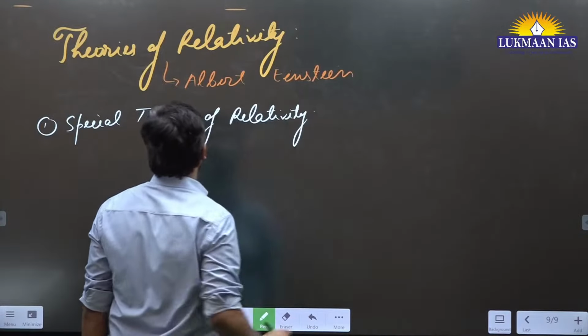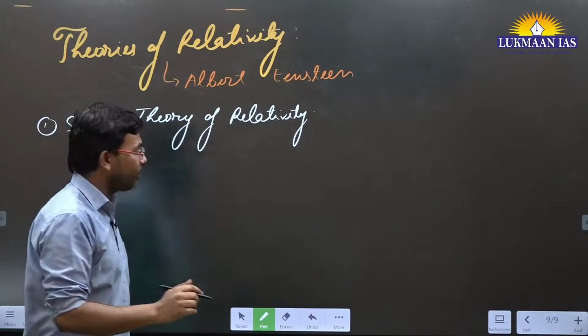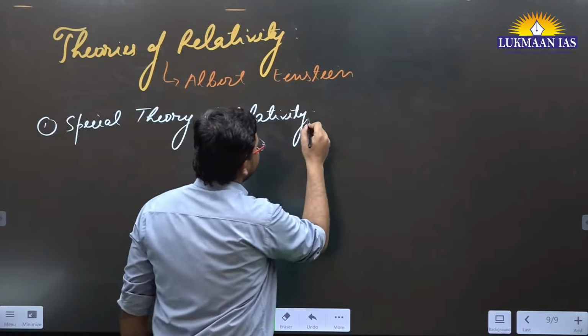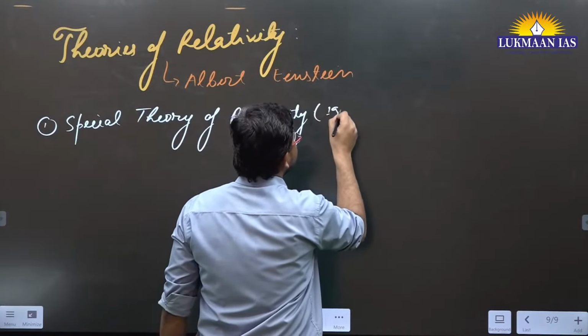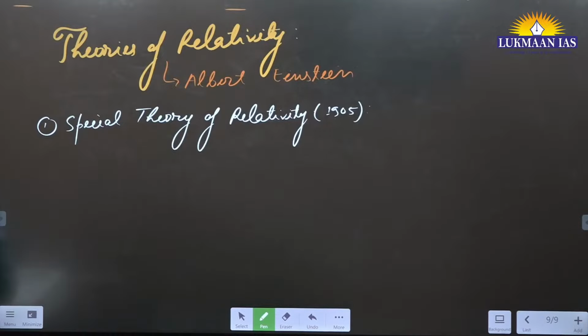Albert Einstein gave the special theory of relativity in the year 1905. The special theory of relativity has two postulates. I am going to discuss that. Write it down, because it's going to be a very important topic, part of the syllabus itself.